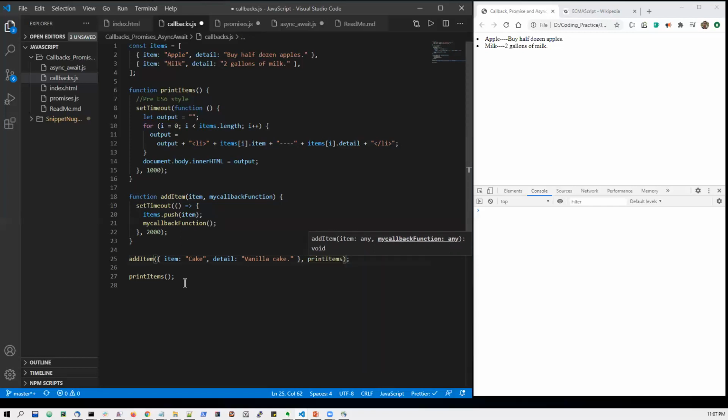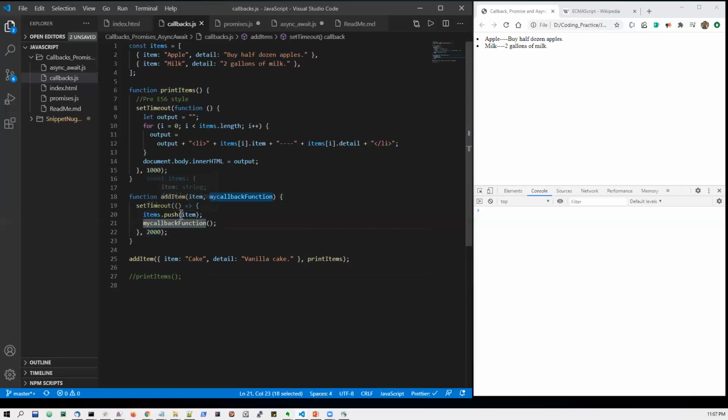Okay, so when I am including this print items as a callback function, I no longer need this print items here, right? So now what will happen is this is a callback function. As soon as the add item is finished, after the 2 seconds, my callback function will be executed.